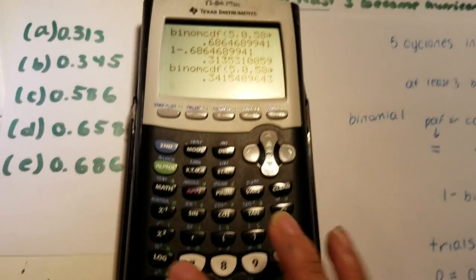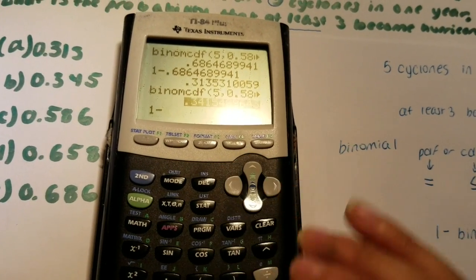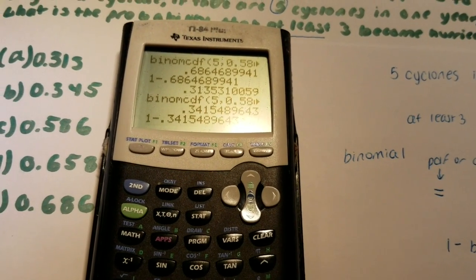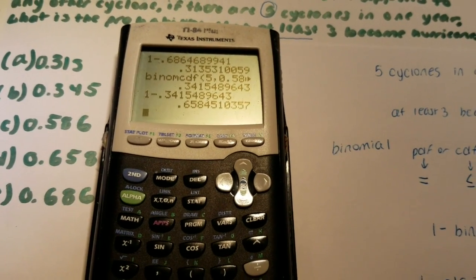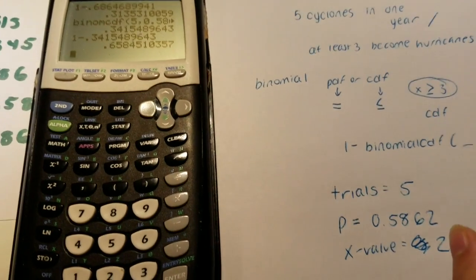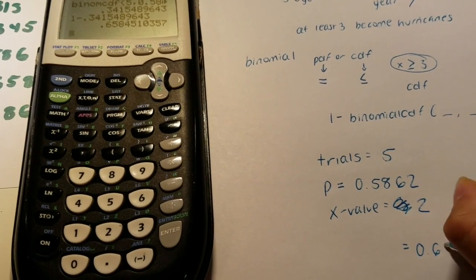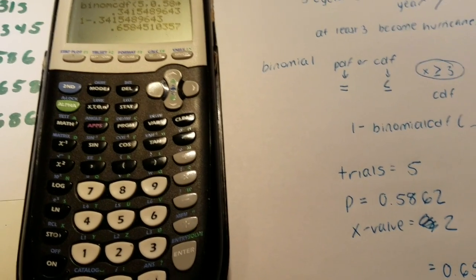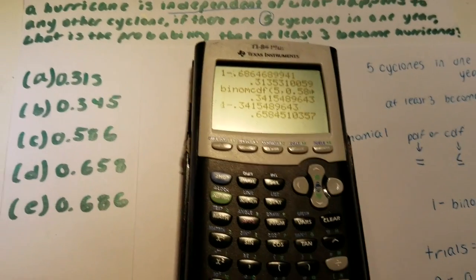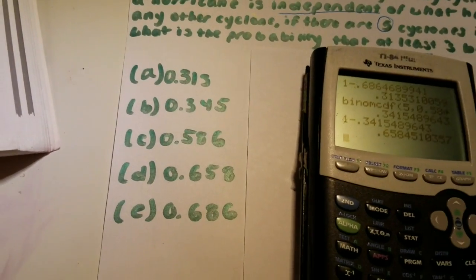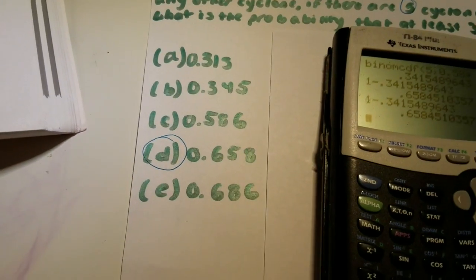But before we finish, we have to subtract this value by the binomial CDF to 1, which will give us 0.65845. And now let's see if this answer choice is here. And we can see that it will give us D.